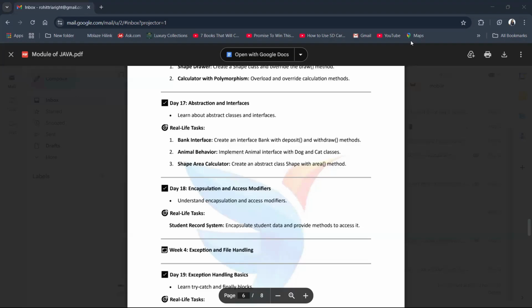Now the characteristics of interfaces. All methods are public and abstract by default, until Java 8. All variables are public, static and final. Interfaces cannot have constructors. A class uses the implements keyword to follow an interface.